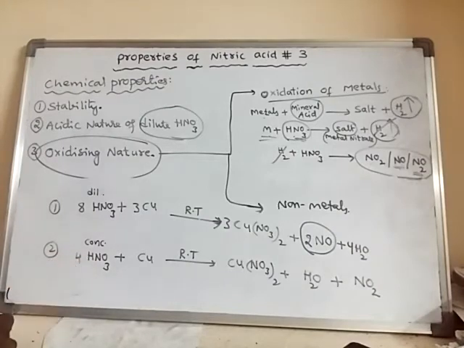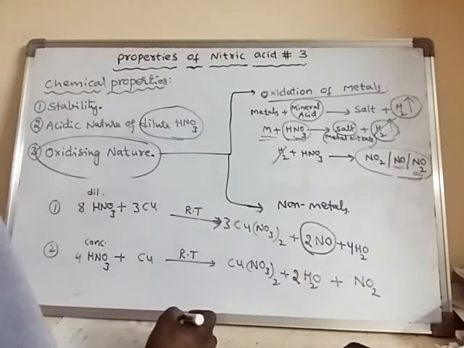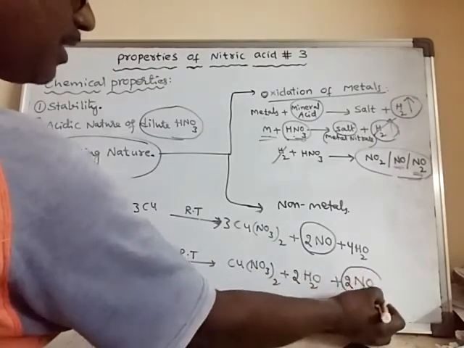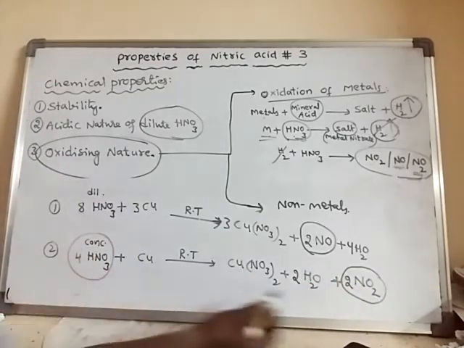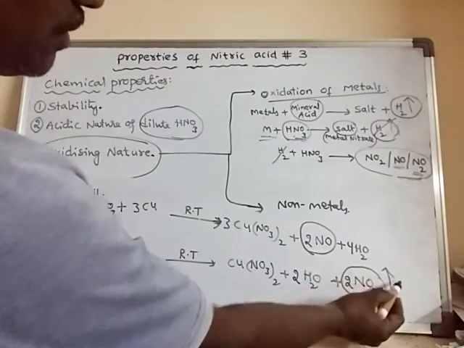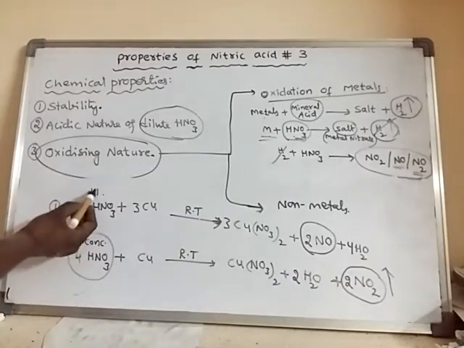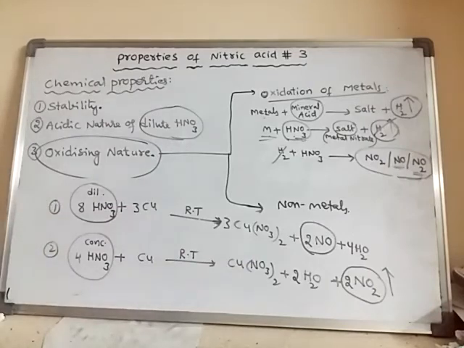So here the product formed when concentrated nitric acid is used is nitrogen dioxide gas, which is a reddish brown colored gas. But when dilute nitric acid is used, the product formed is nitric oxide gas.